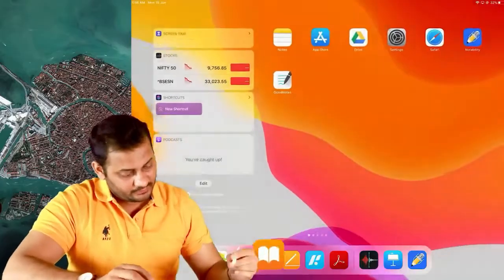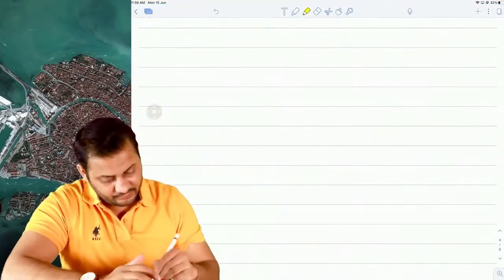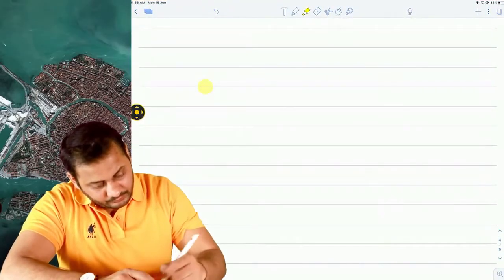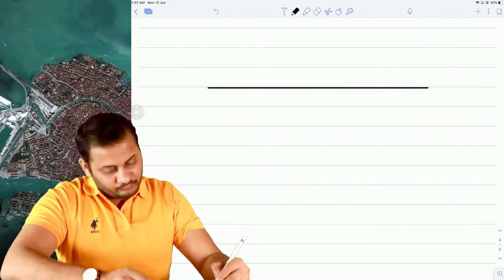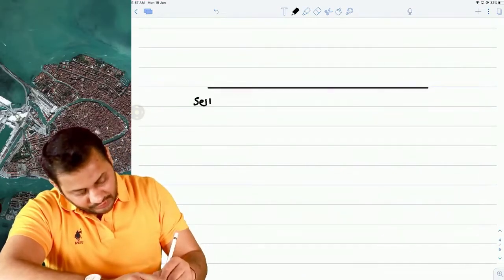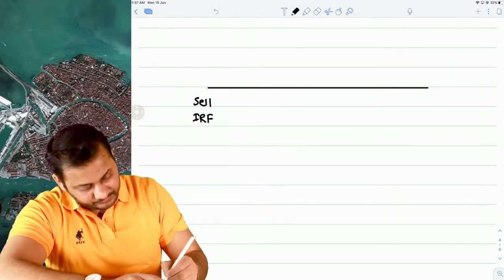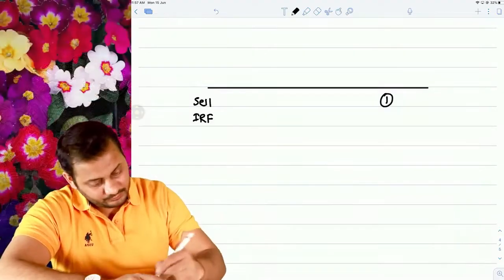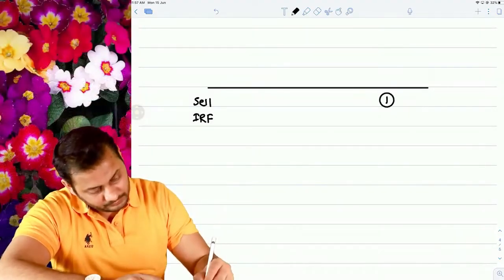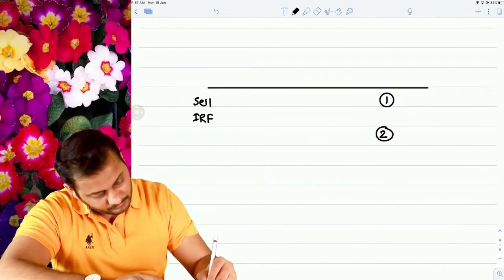Now two things happen in case of interest rate futures. Let's say you have taken a sell position in interest rate futures. Then at maturity there are two options, 1 and 2.